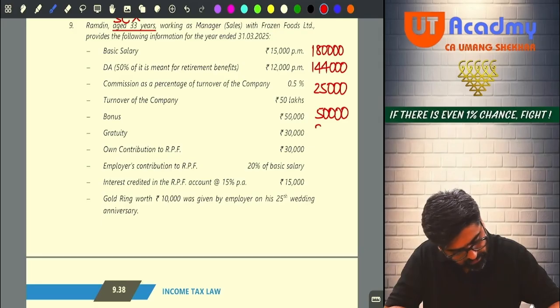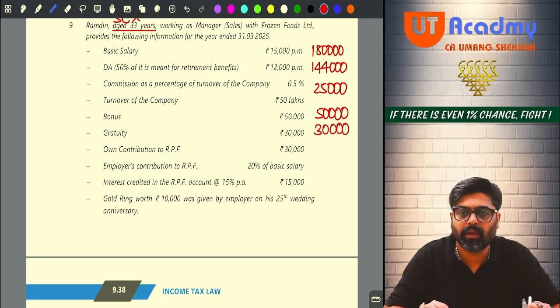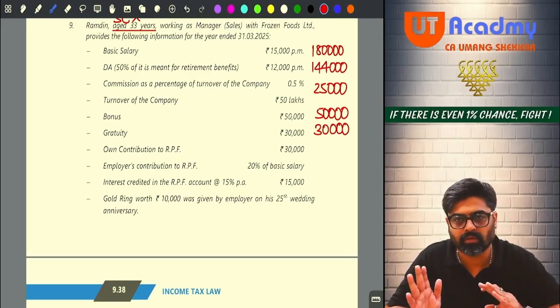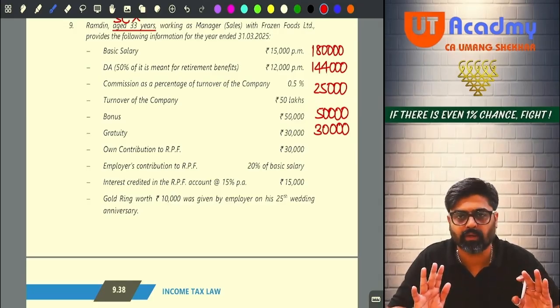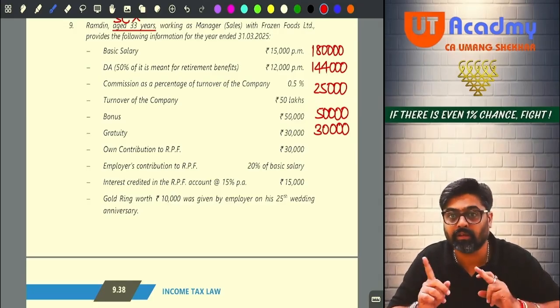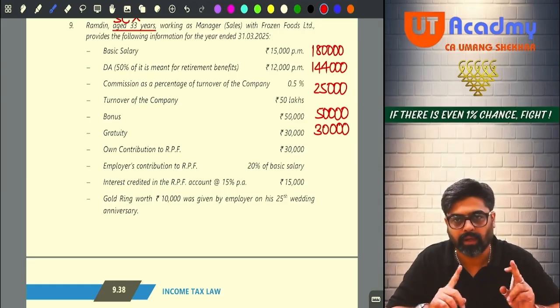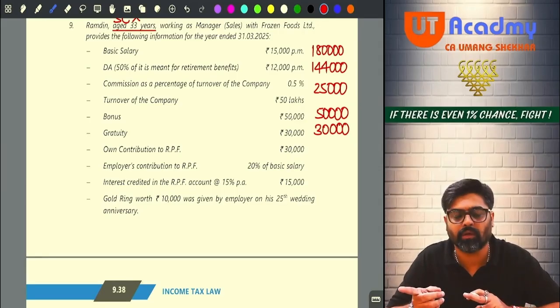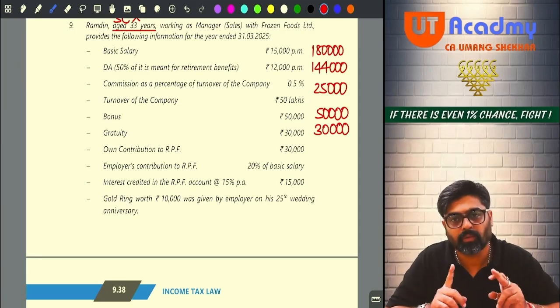Then 30,000 gratuity also taxable. Sir, why did you tax the gratuity? Simple. If he is not retiring, and the question is not saying anything about his retirement, meaning this gratuity is not a death cum retirement gratuity. This gratuity is received while he is in service. Okay. So any gratuity you receive while you are in service is fully taxable.